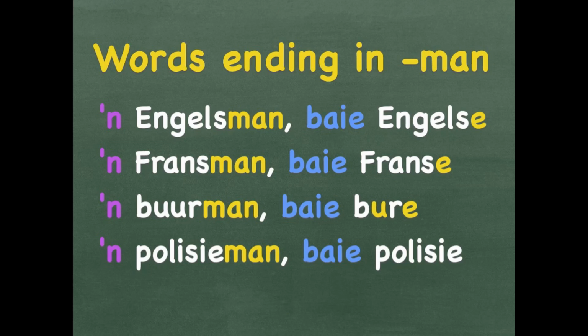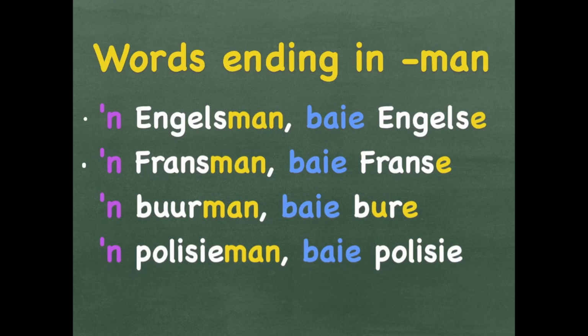Let's have a look at the singular and plural form of these words. Firstly, a Engelsman and baie Engelse. So that's one person that speaks English, one man, and then a lot of them are known as Engelse. A Fransman is a man that speaks French or comes from France.